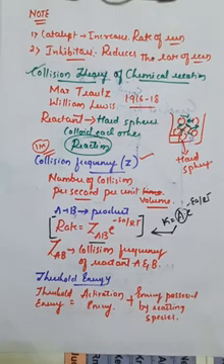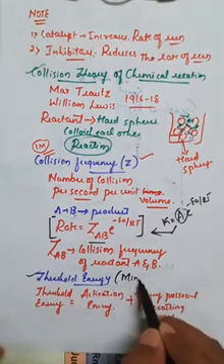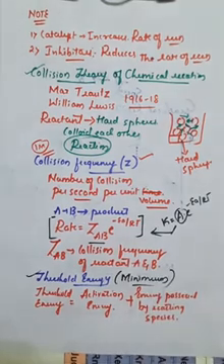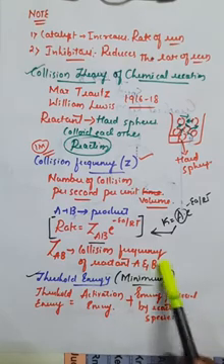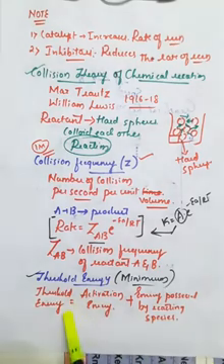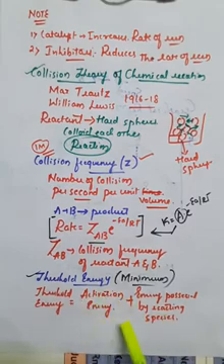One of the important definitions here is threshold energy. Threshold energy is the minimum energy required for the collision of the molecules. There is one formula for the calculation of threshold energy. It is the sum of activation energy plus the energy possessed by the reactant species.